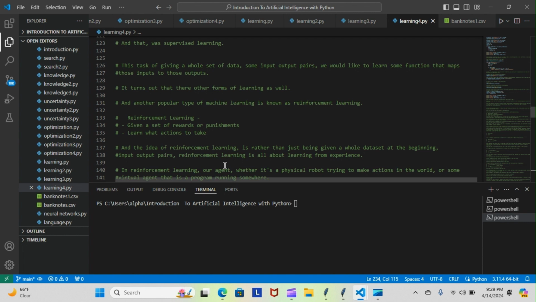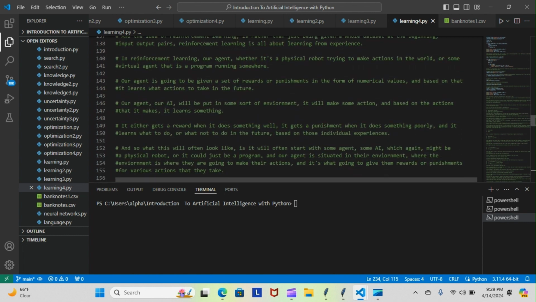In reinforcement learning, our agent, whether it's a physical robot trying to make actions in the world or some virtual agent that is a program running somewhere, is going to be given a set of rewards or punishments in the form of numerical values, and based on that, it learns what actions to take in the future. Our agent, our AI, will be put in some sort of environment. It will make some actions, and based on those actions, it will learn something. It either gets a reward when it does something well, or a punishment when it does something poorly, and it learns what to do or what not to do in the future based on those individual experiences.